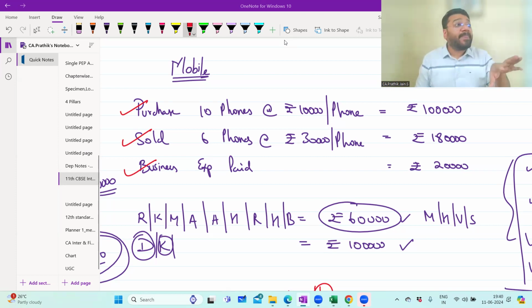Not only me, there'll be a problem for the investor. The investor is also confused. One accountant is showing this profit, another accountant is showing that profit. As an investor, what is my profit? I'll be confused. Government will have a problem. More specifically, the income tax department of the government will have a problem, because on that profit only you are supposed to calculate tax. So they will not know which profit to take to calculate tax.